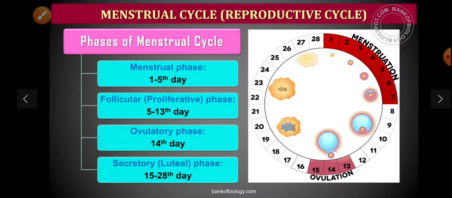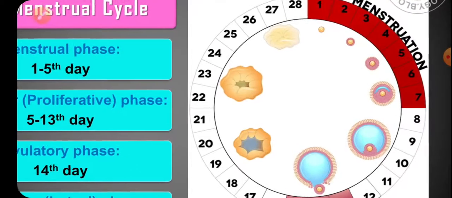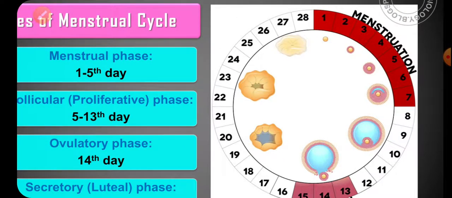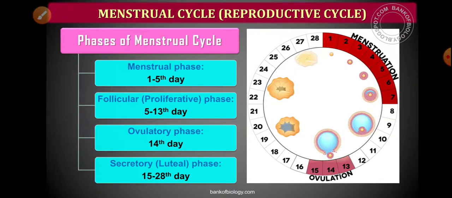The phases of the menstrual cycle include the menstrual phase, that is bleeding, the follicular phase, the ovulatory phase, that is ovulation, and the secretory, that is luteal phase. With the help of the diagram you can see day 1 to 5 is the menstrual phase, 5 to 13 days is called the proliferative phase, and the ovulatory phase is day 14, it may be 13 or 15.